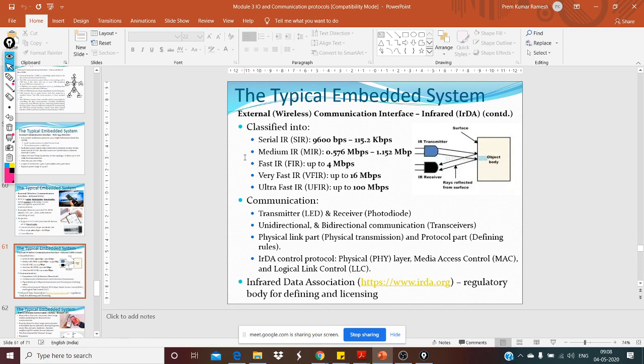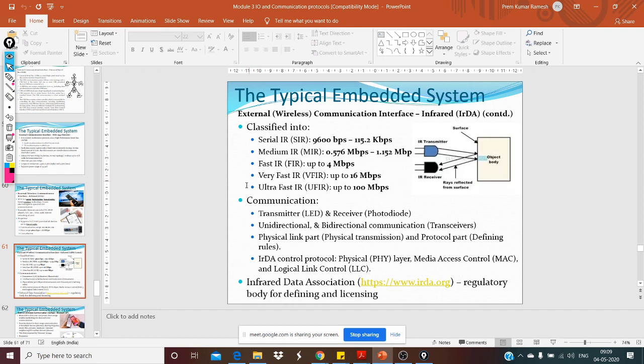It's classified into serial IR, which is very slow, then medium IR, then fast IR going up to 4 Mbps, very fast IR up to 16 Mbps, and ultra fast IR at 100 Mbps. Whatever we use at home comes mainly under either serial or medium IR. The other types are not used at home, so maybe they will be used in industry.